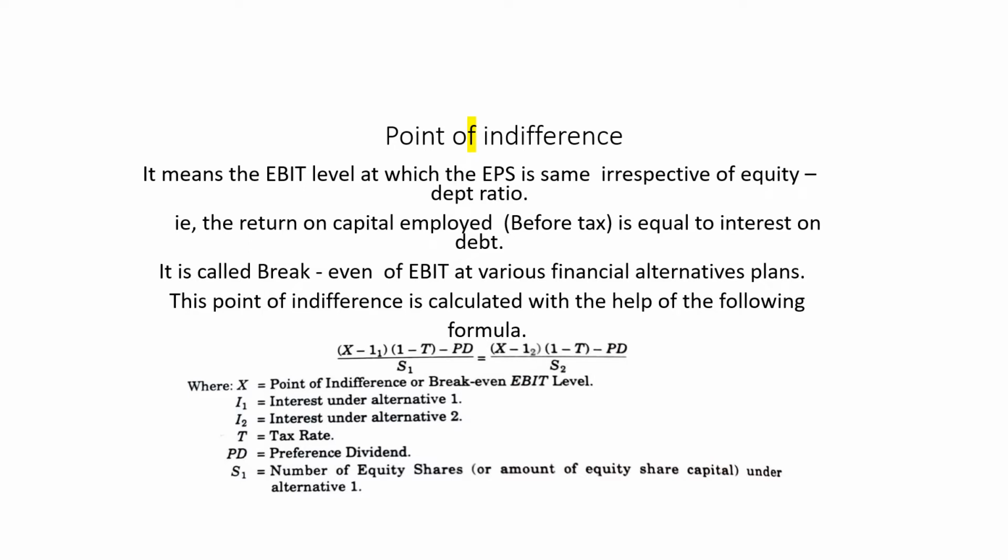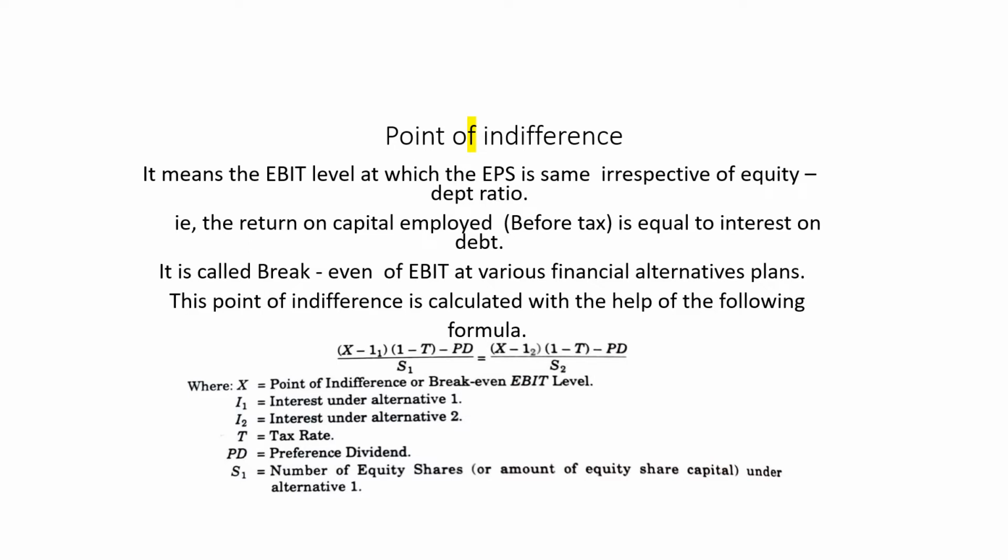That is, if the company's capital structure consists of preference shares also, the company has to pay preference dividend. S1 is the number of equity shares or amount of equity share capital under alternative 1, and S2 stands for the number of equity shares or amount of equity share capital under alternative 2.